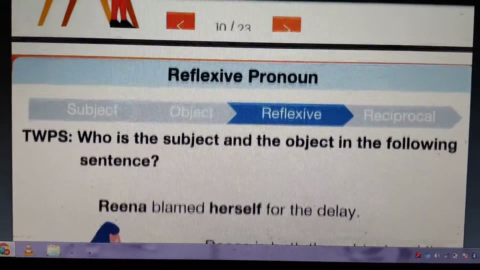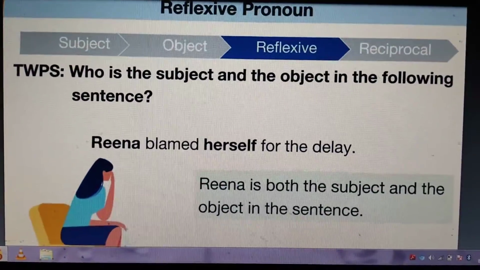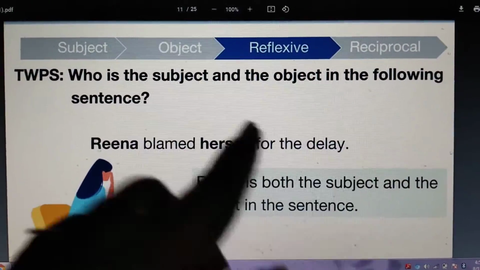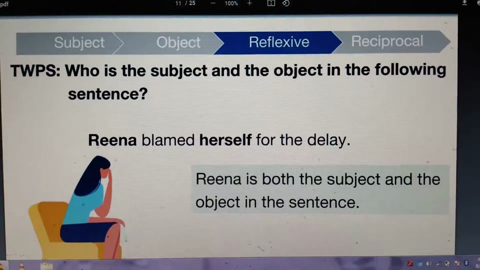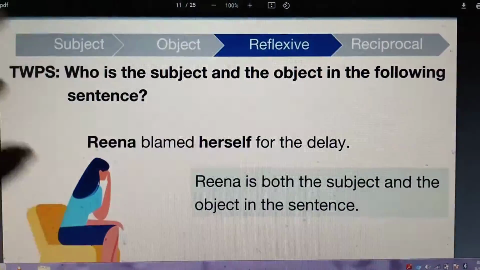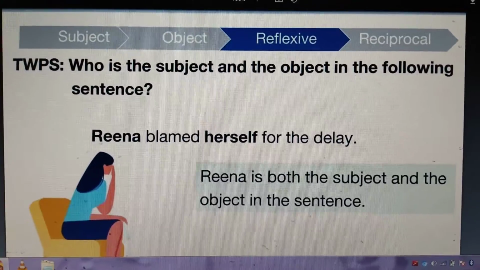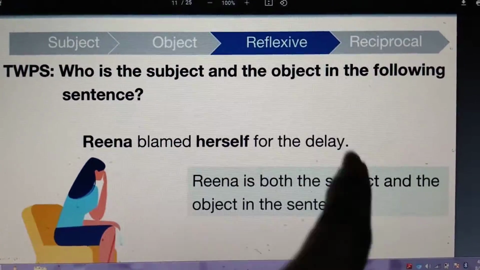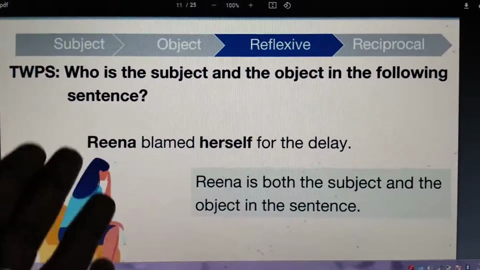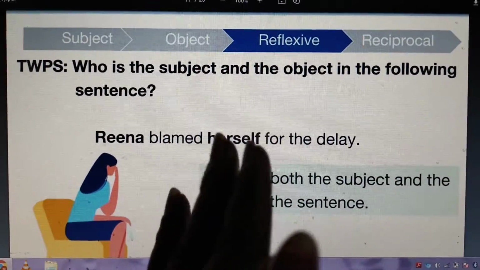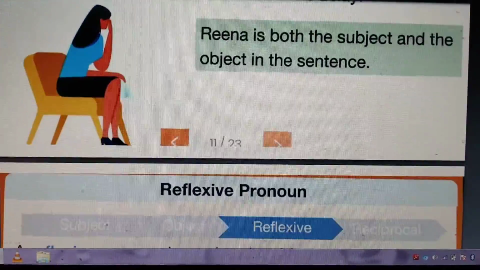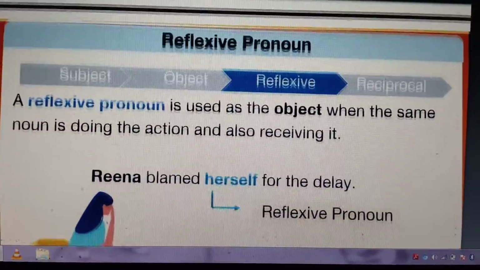So reflexive pronouns, here you can see, Reena blamed herself for the delay. She is very sad that she was delayed, so she was blaming herself for the delay. So here Reena is both the subject and the object in this sentence, because she is blaming herself for the delay. So let us see why it is named a reflexive pronoun.